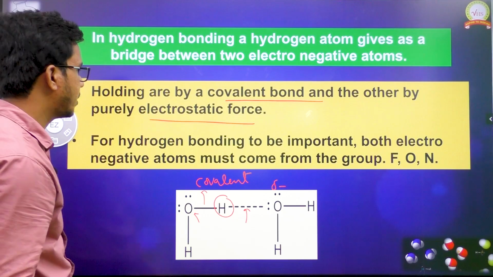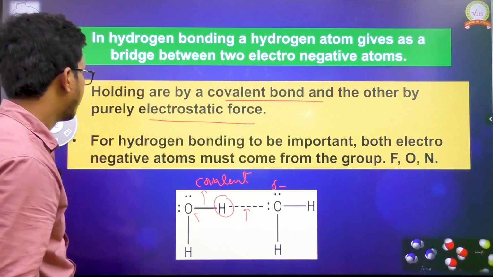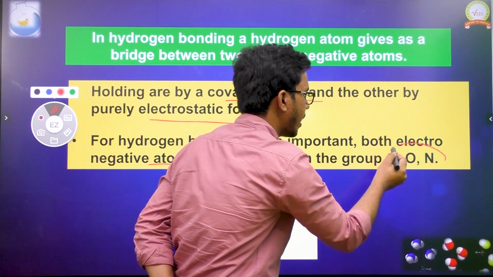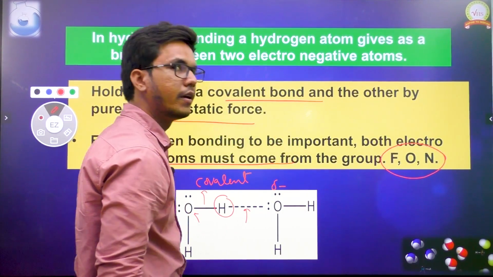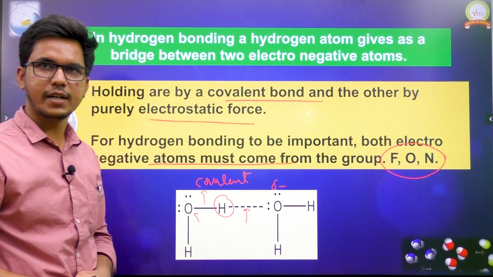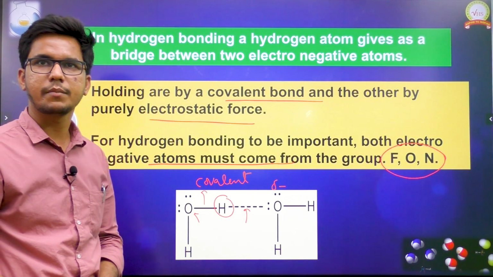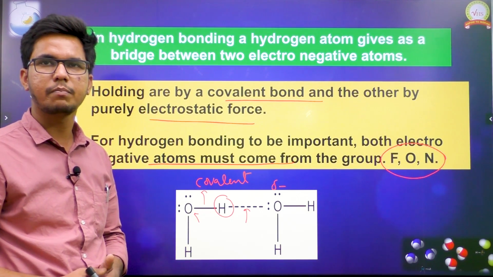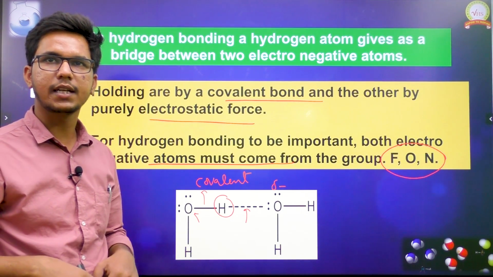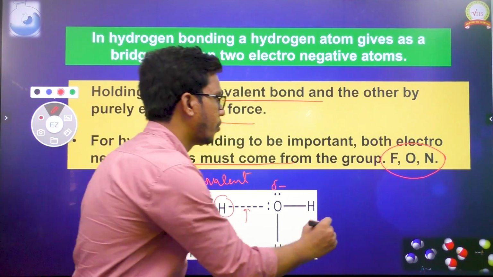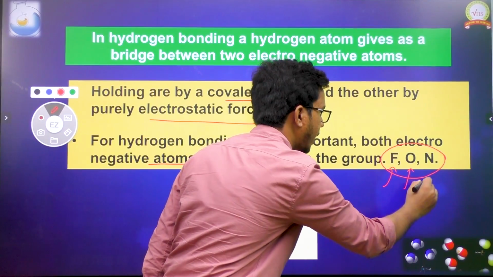Okay. For hydrogen bonding to be important, both the electronegative atoms must come from what? The group called fluorine, oxygen and nitrogen. Okay. In the beginning, I gave a definition: hydrogen bonding is nothing but the electrostatic attraction between partially positive hydrogen and a partially negative, more electronegative atom. Those electronegative atoms should be fluorine, oxygen and nitrogen.